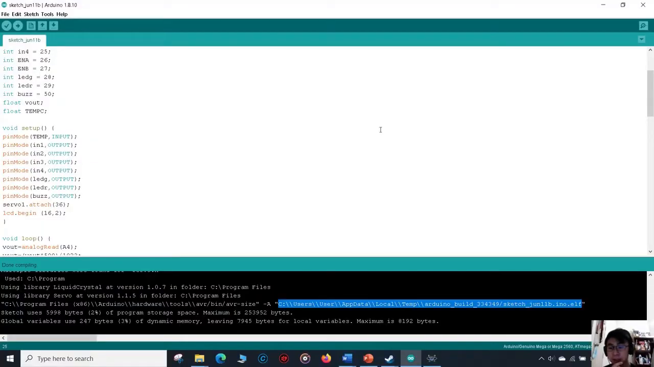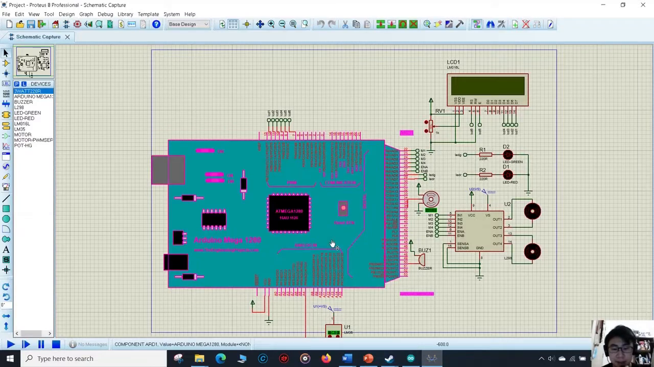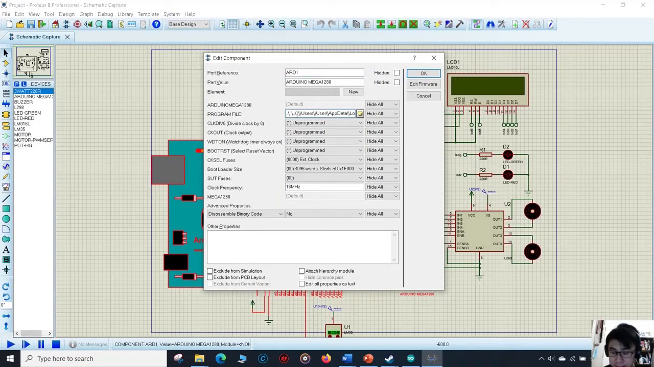Dr. Faiz, now I will present the coding and the simulation. The coding is attached inside our report. After compiling the coding, I copy the location of the file and paste it inside our design.